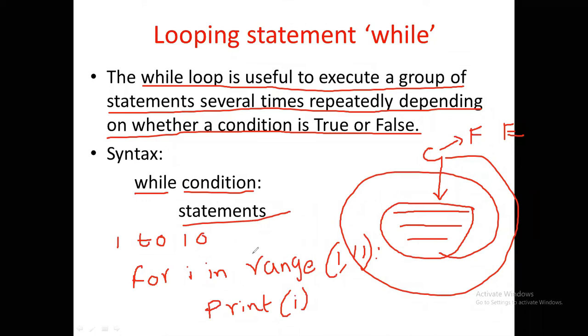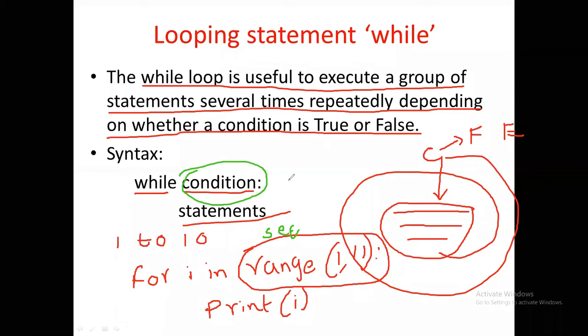In the for loop you use a sequence data type in this place. But coming to while, here you specify a condition. So how can we convert the same program into a while loop? What is the condition here? We take a number n, the starting value equals 1 and the ending value is 10.